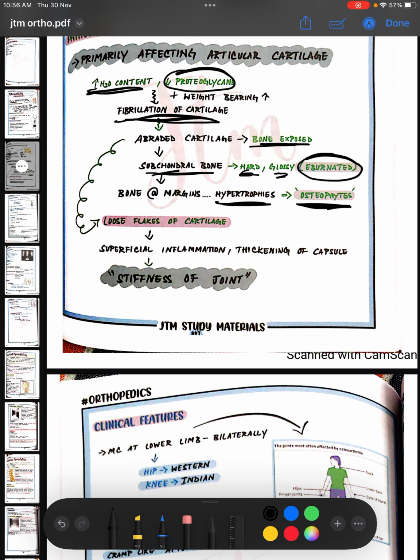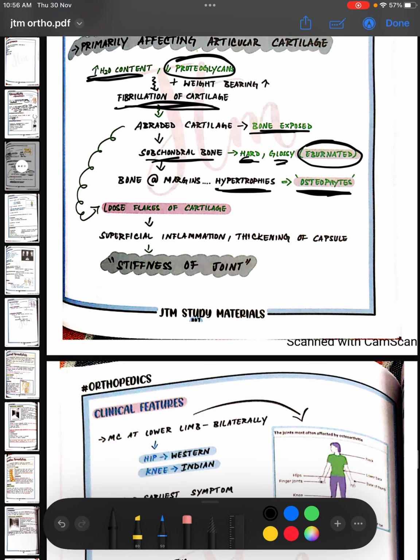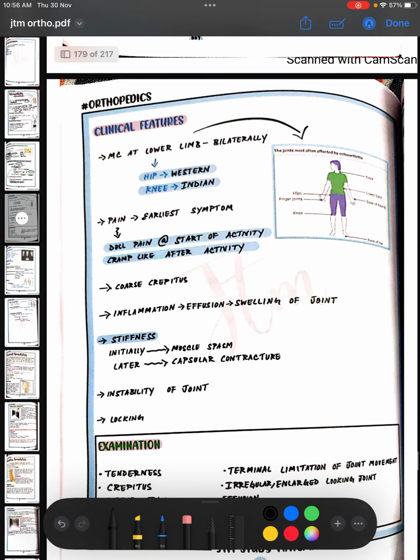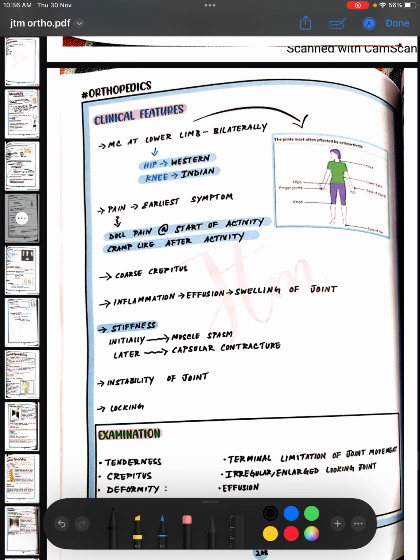Okay, the bone hypertrophies at the margins. You also have loose flakes of cartilage because of abrasion and fibrillation. So these loose flakes of cartilage, they cause superficial inflammation and thickening of the capsule, which leads to stiffness of the joint. So clinical features, again we talked about which joint is most involved.